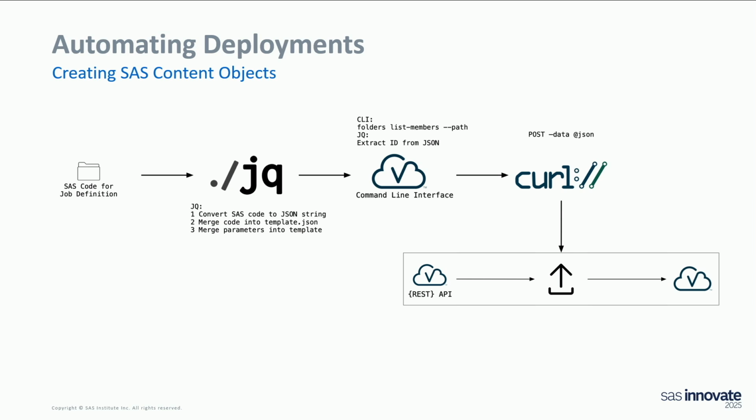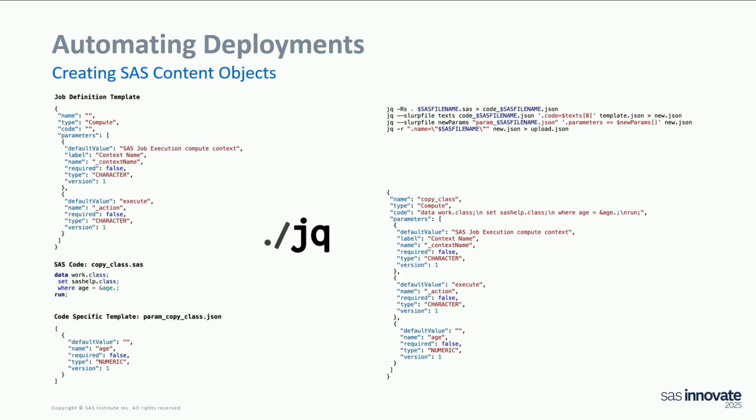You can create SAS content, but not in a specific folder, so then you can only find it with a search. So we had to rely on the REST APIs. And then we needed jq to modify our JSON files. So I hope it's readable.